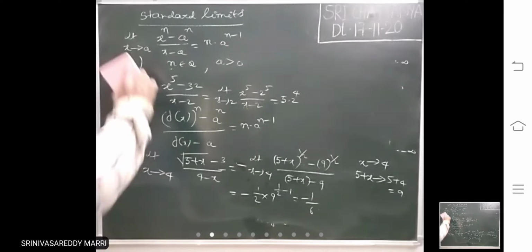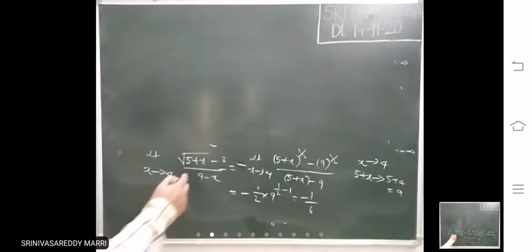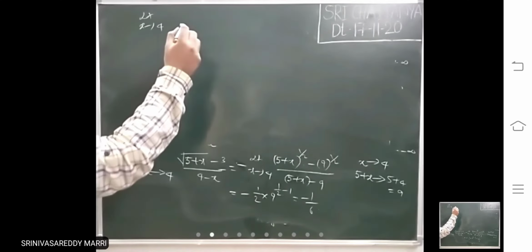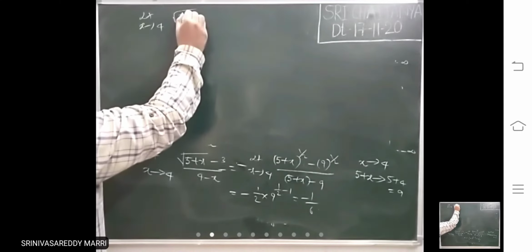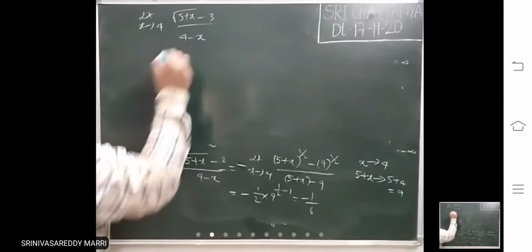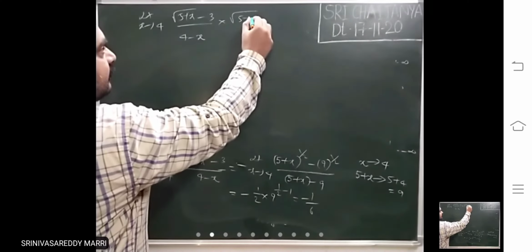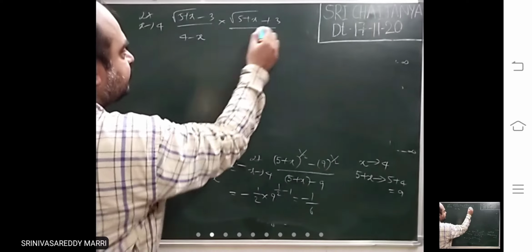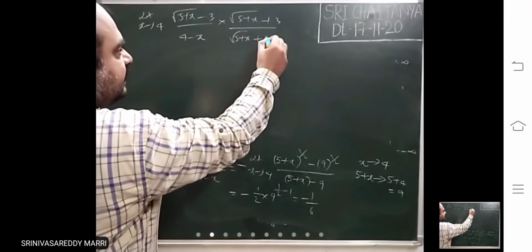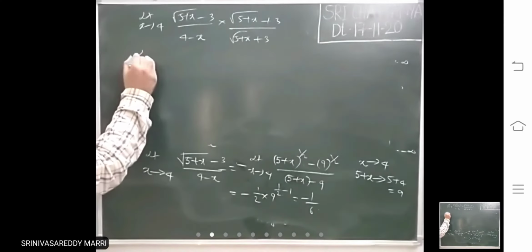Instead of applying this, another method is to rationalize. Whenever a square root is there, you try to rationalize. No need to apply the standard limit. So root of 5 plus x minus 3 divided by 4 minus x. This is 0 by 0 form, so immediately multiply by root of 5 plus x plus 3. Whenever minus is there, you multiply with plus. So this is a minus b into a plus b.